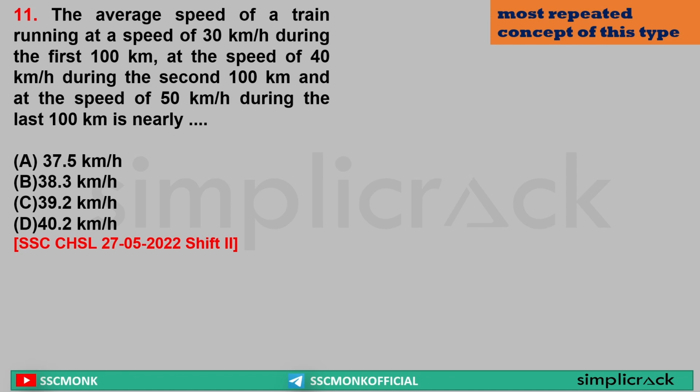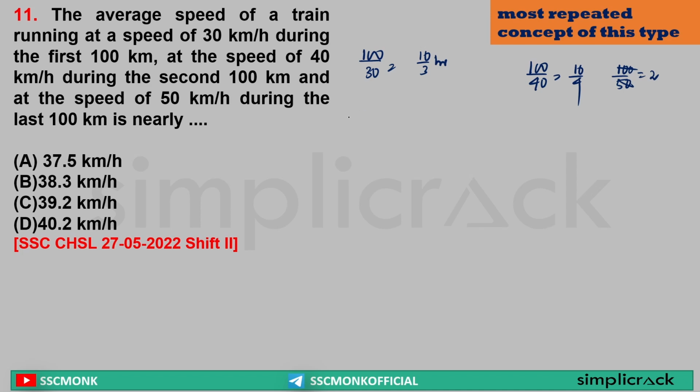So what is the average speed? Sir, 100 km at 30 speed, so total time taken 10 by 3 hours. Sir, next 100 km at 40 speed, total time taken 10 by 4. Sir, the last 100 km at 50 km per hour, so total time taken 2. Yes or no? Yes, sir.